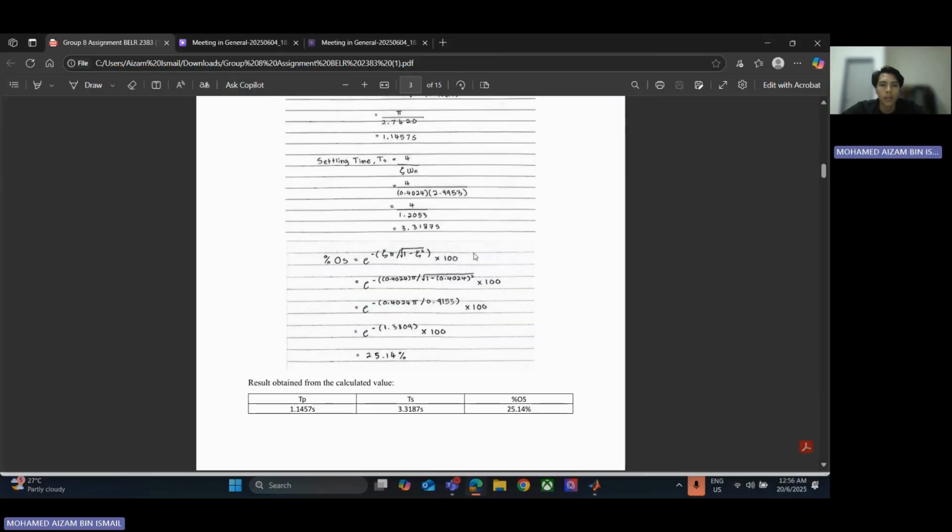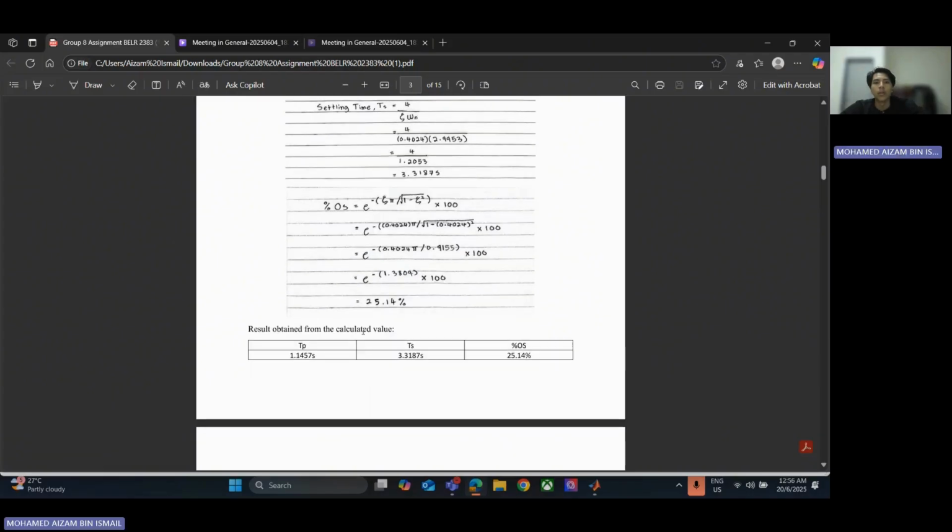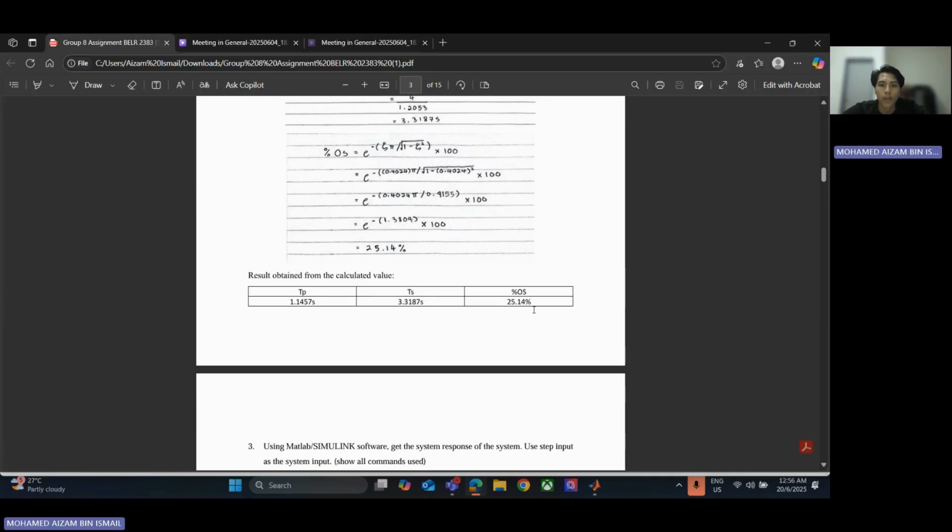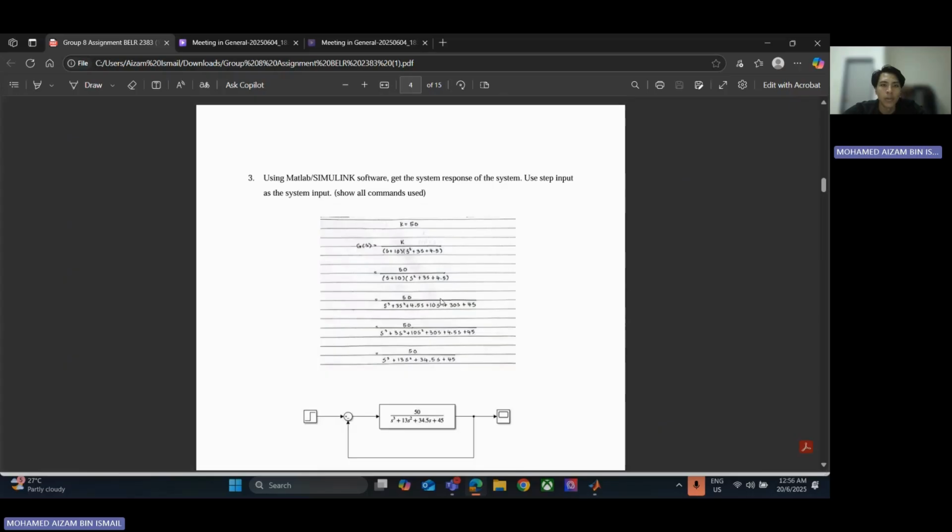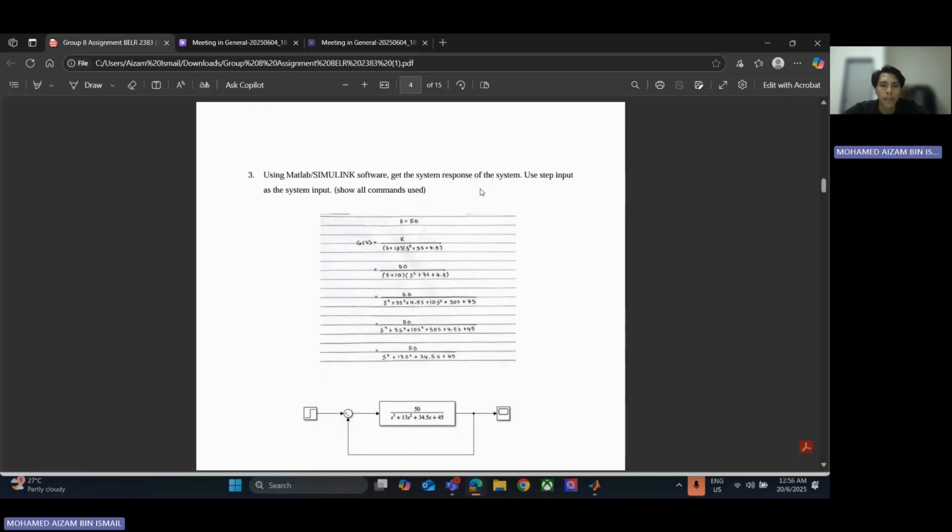Then we can get the percent overshoot using this formula. From the calculated values, Tp equal to 1.1457 seconds, Ts equal to 3.3187 seconds, and percent overshoot is 25.14%. So I will show you the simulation using MATLAB.